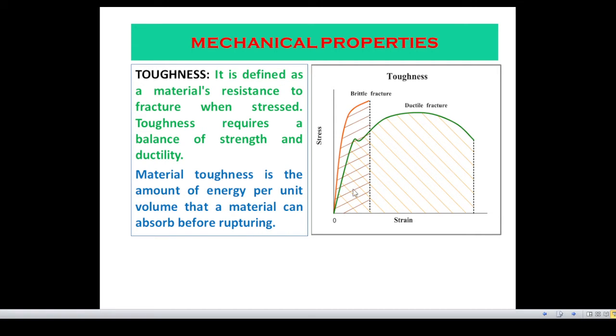So the area under this curve, this one, this is toughness for brittle material, and for this one, this is toughness for ductile material. So the area for ductile material is more compared to brittle material, so we can say that the toughness of ductile material is much higher than brittle material. For example, the toughness of mild steel is much higher compared to glass.